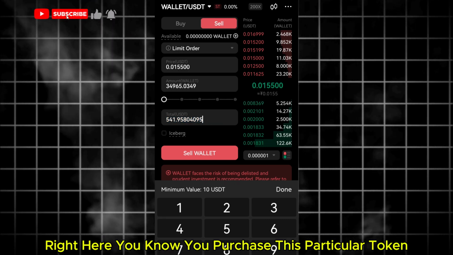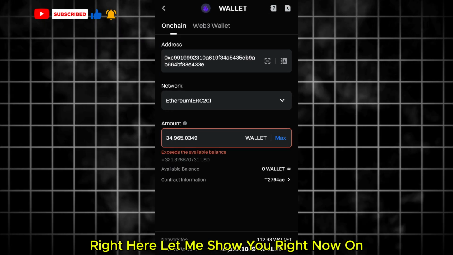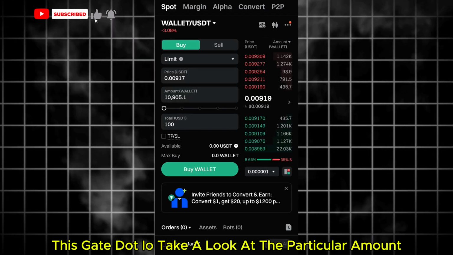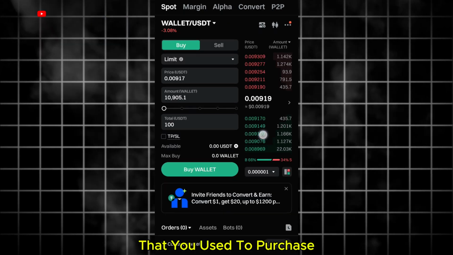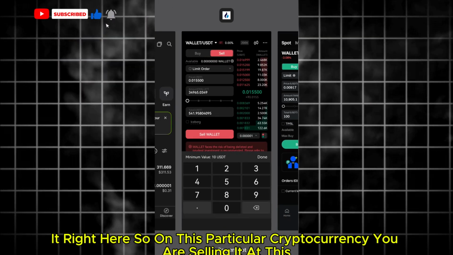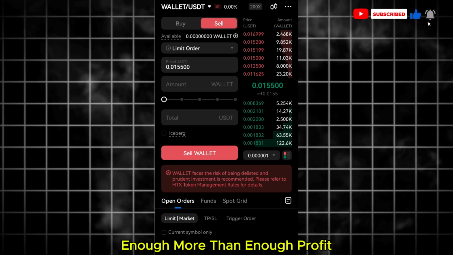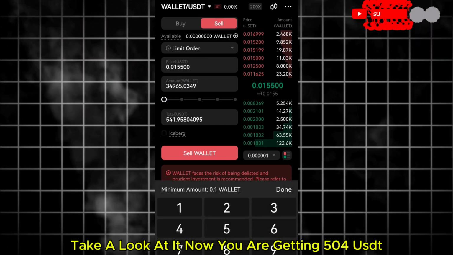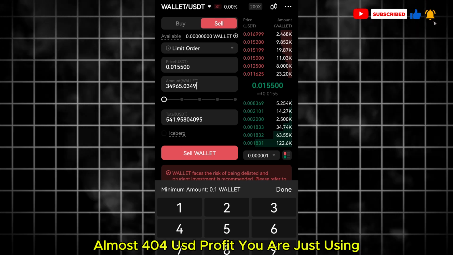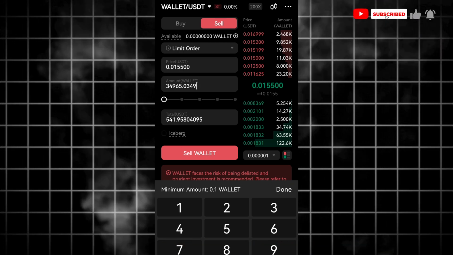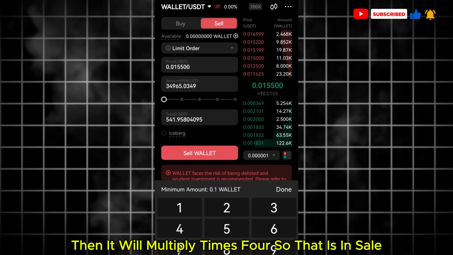You purchased this token at this price. Let me show you on Gate.io the amount you used to purchase it. On this exchange, you are selling it at this price, so you'll be getting more than enough profit. Take a look: you are getting 504 USDT. How much profit? Almost 404 USDT profit. You are just using 100 USDT for this trade, and it multiplies times 4.